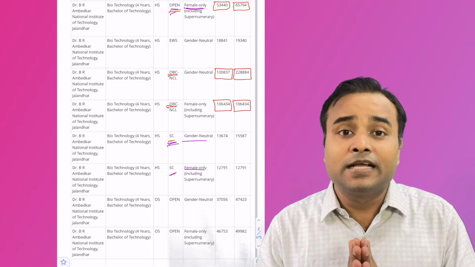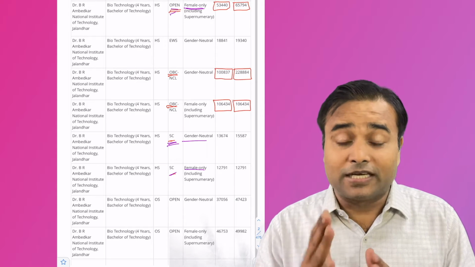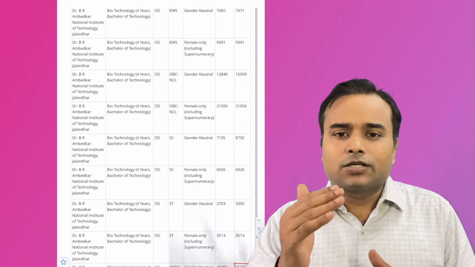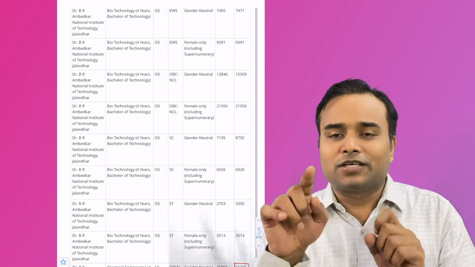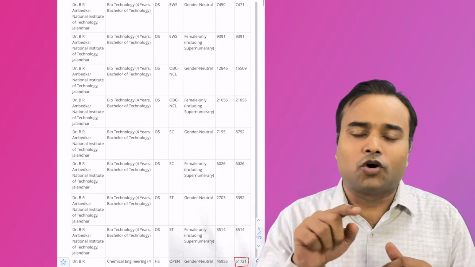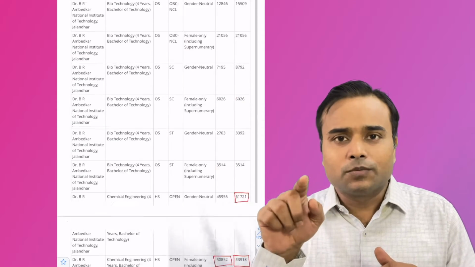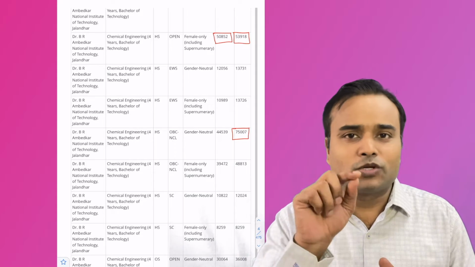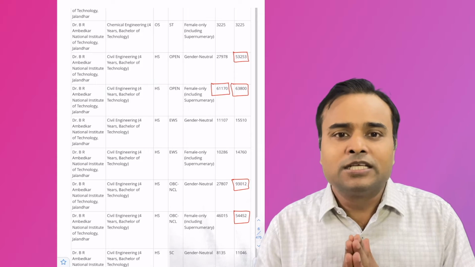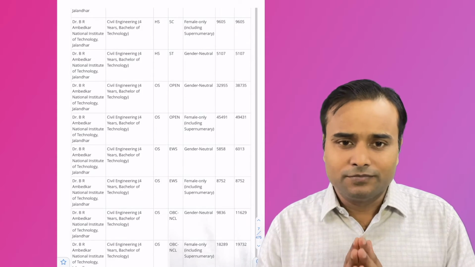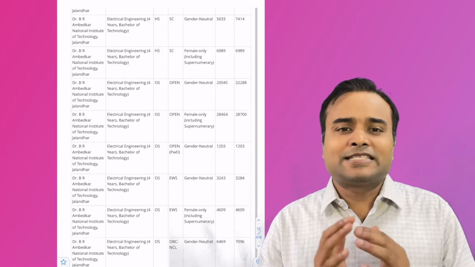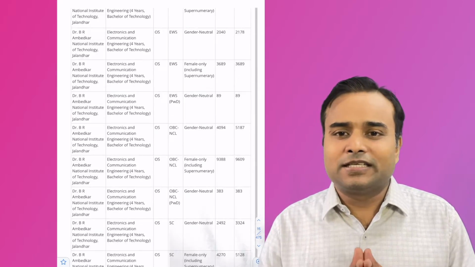I am going to start with NIT Jalandhar. In NIT Jalandhar, whatever options were available between 50,000 and 9 lakh were closed in boxes, so you can see the boxes and get the options. NIT Jalandhar civil engineering was available.